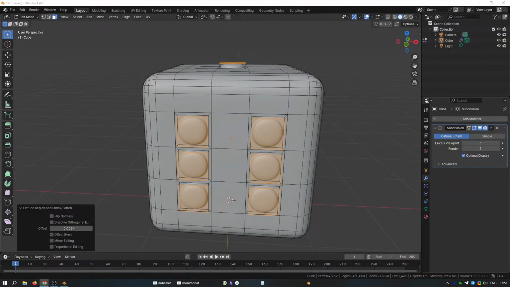Press Alt and the letter E on the keyboard, and this will bring up the Extrude tool options, and choose Extrude Faces along normals. This will extrude the faces to whichever direction they are facing. We want the faces all to be pointing towards the center. Now when you move your mouse, you'll be able to push the faces inside and outside of the mesh. We don't need a deep hole, so just move inwards slightly, and we can adjust the value in the settings panel to something like negative 0.03.